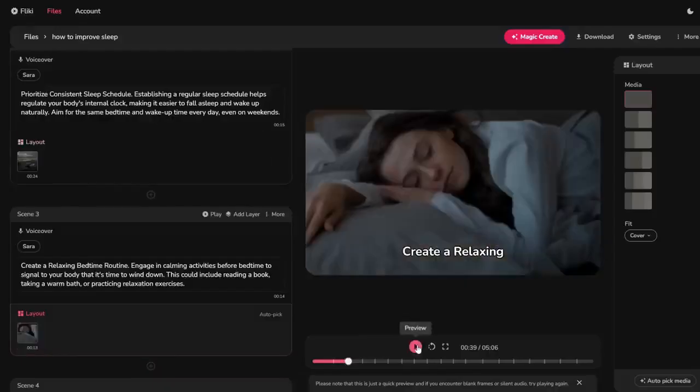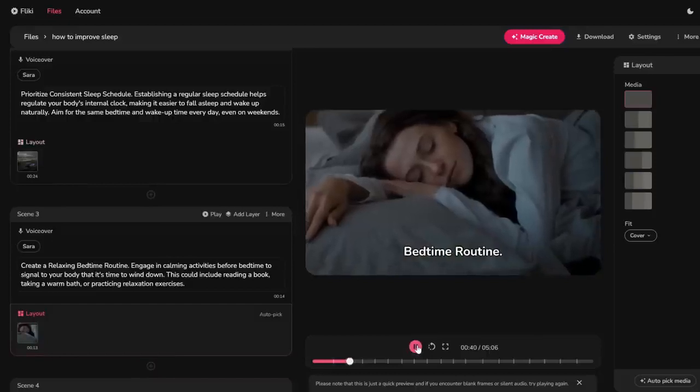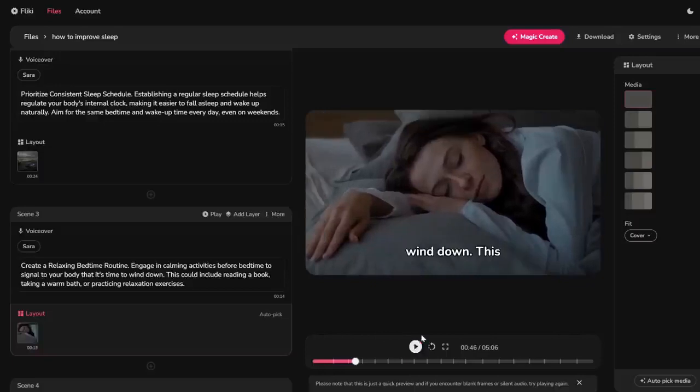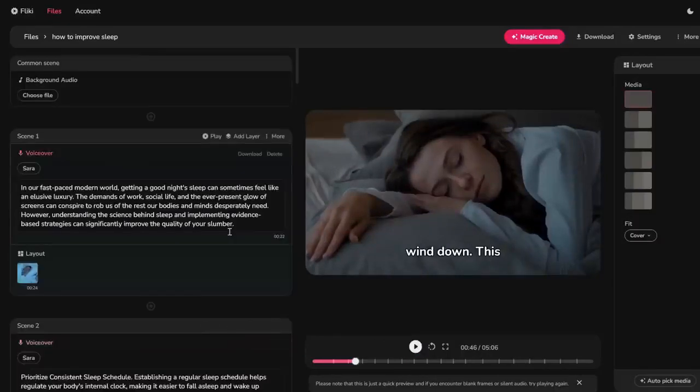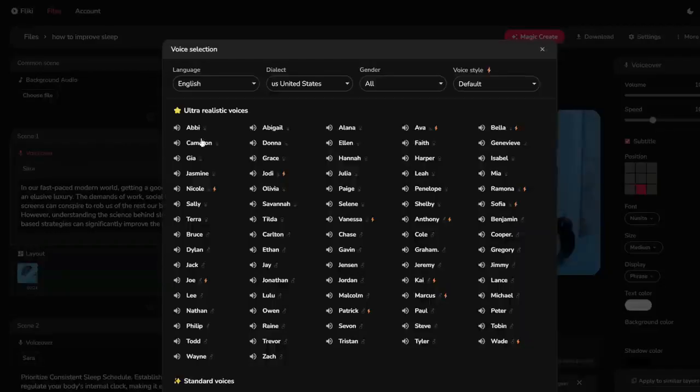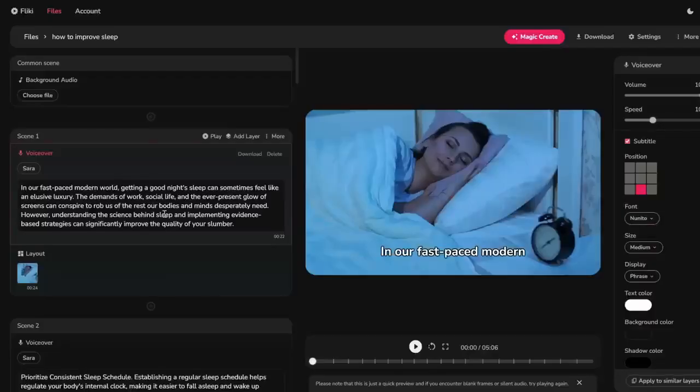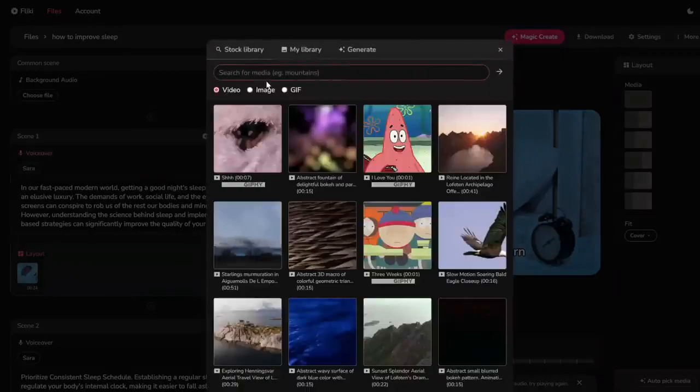So now, instead of that woman who was like, oh, what's going on? Now create a relaxing bedtime routine. Engage. All right, pretty good to me. Now you can also change the voice from female to male by clicking on the voiceover person here and then choosing all these different voices, but I'm just going to keep it at the default female speaker. And then I don't really like this first video either, so I'm gonna switch this out.